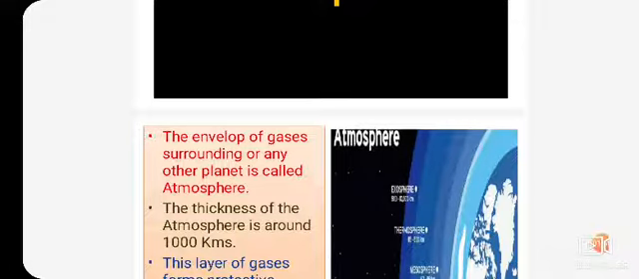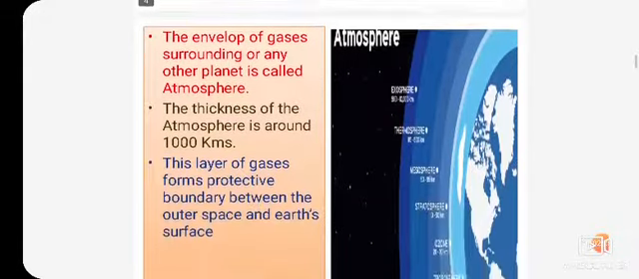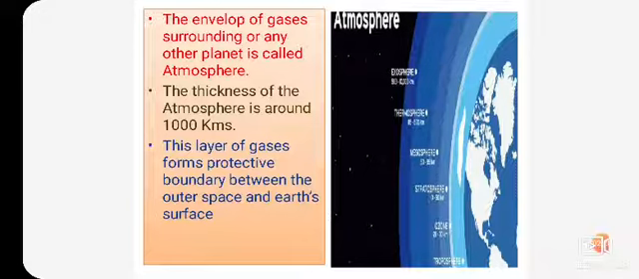So dear children, look at the picture. There are layers, dark blue, sky blue and many shades of blue. These layers surround the planet. This is said to be the atmosphere. So dear children, these are the 5 layers which surround the planet. The thickness of the atmosphere extends around 1000 kilometers. How many kilometers does it extend? 1000 kilometers. And moreover children, these layers of gases form a protective boundary between the earth surface and outer space. Dear children, there are many layers.